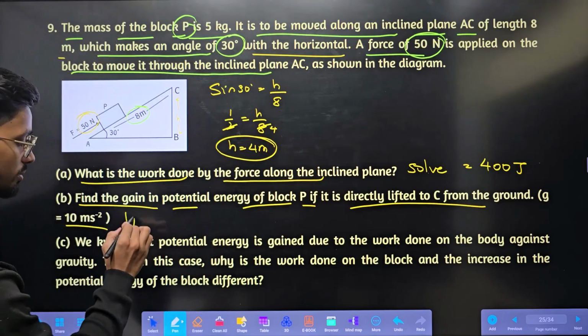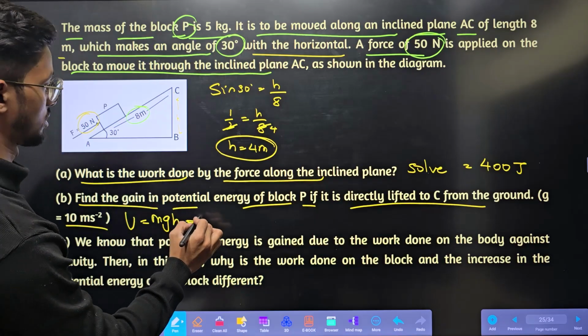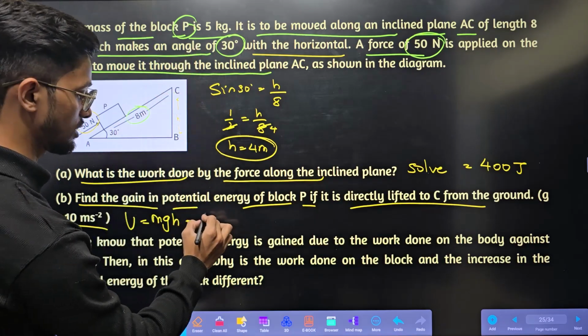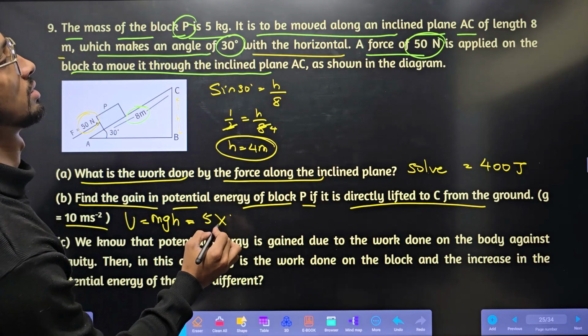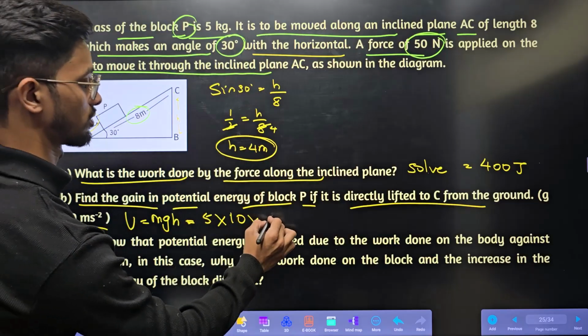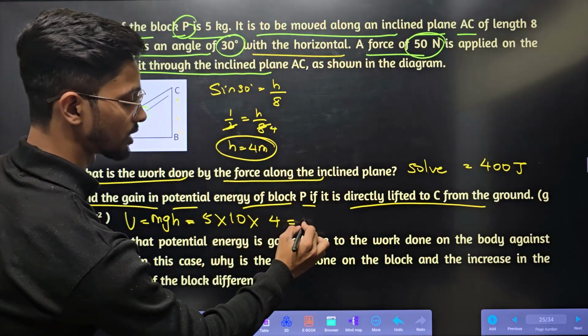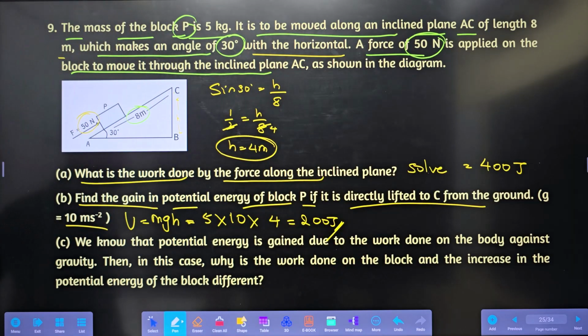So potential energy is nothing but mgh. So mass is how much? 5 kg. g is 10, they have given. Let's take it as 10. They have not given anything. Into h is 4. 5 fours are 20. 20 into 10 is 200 joule. This is the gain in potential energy, extra potential energy.